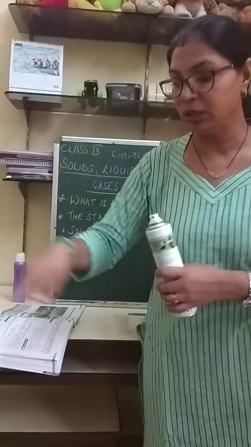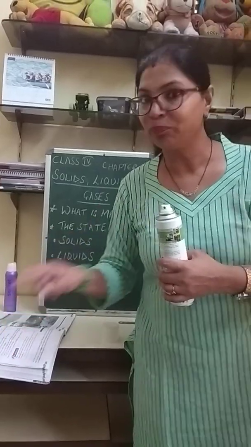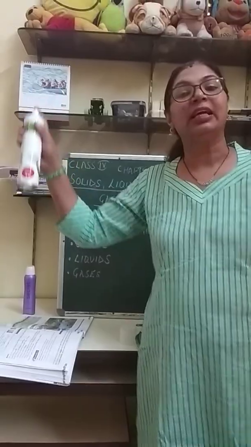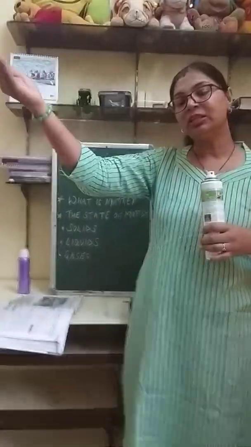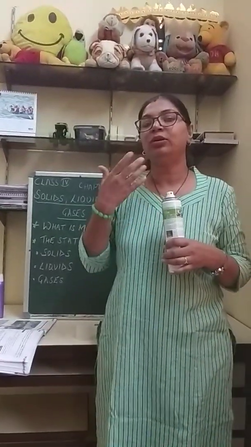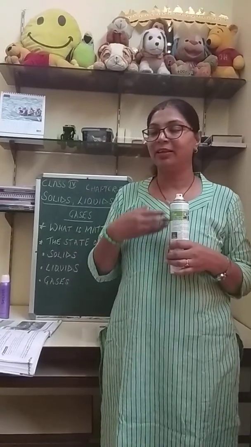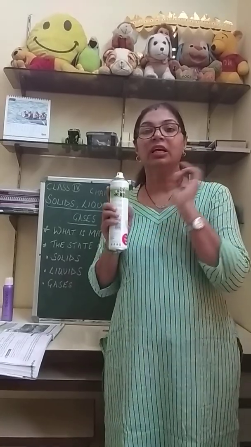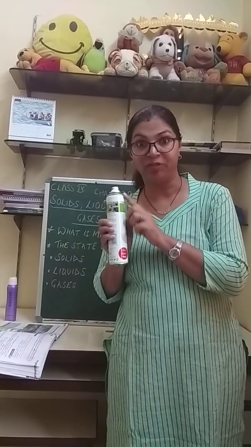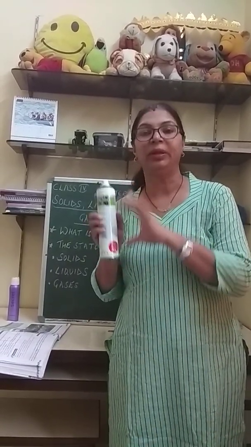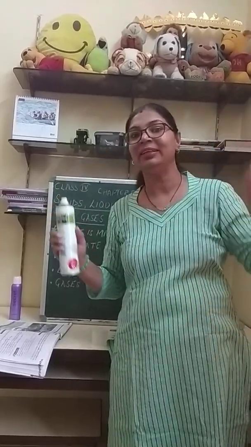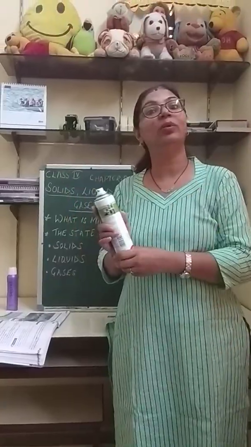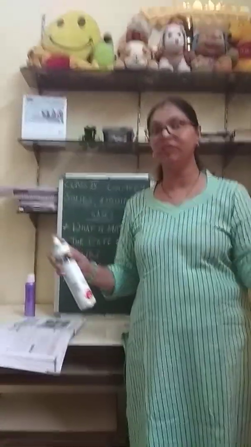When I try to smell it, I will get a nice soothing aroma, because the fragrant vapors have dissipated in the environment, in this room, and the air particles have now moved everywhere.